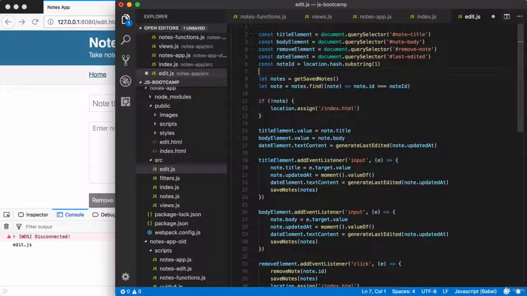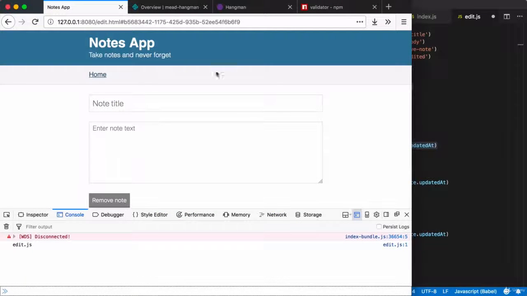All those are going to stay in place, but then we have this code right here. This code fetches the latest notes. It then finds the correct note. If there was no correct note, it redirects us. And if there was a correct note, it continues on. It sets up the title, the body, and the date element so we can actually see the note values over